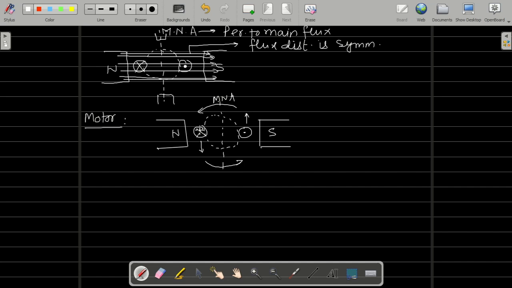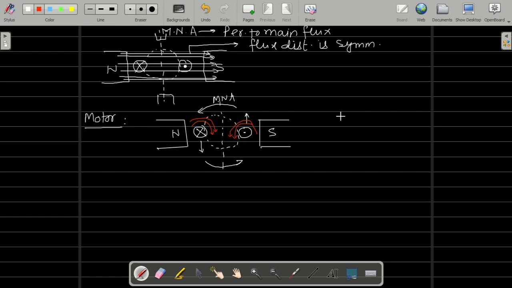Cross means away from us, then the curled fingers indicate the flux produced around it. Like this. And dot means current coming out, flux will be produced around this.